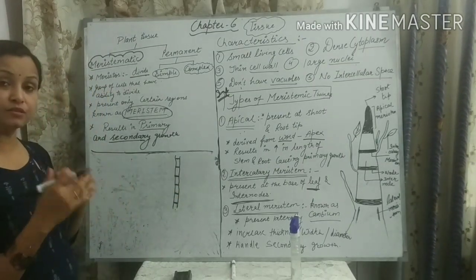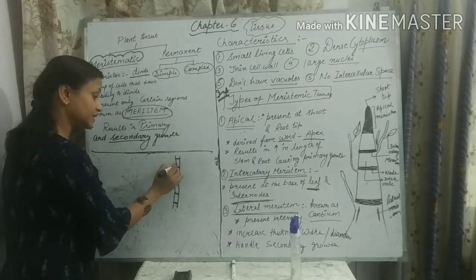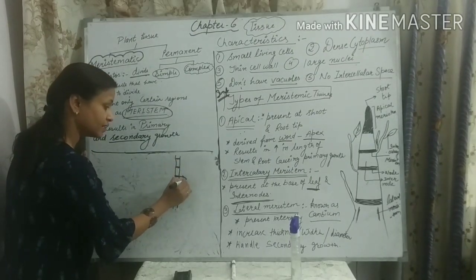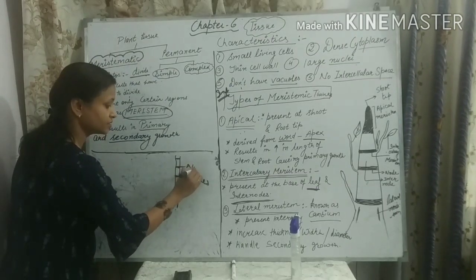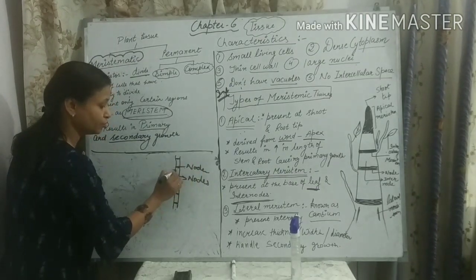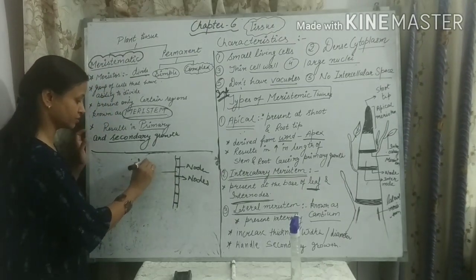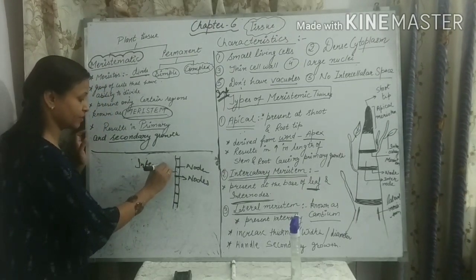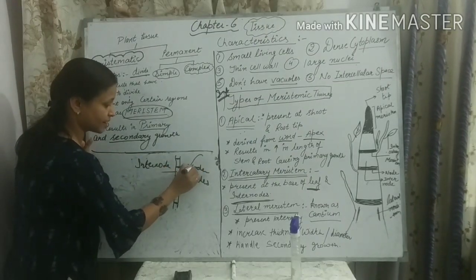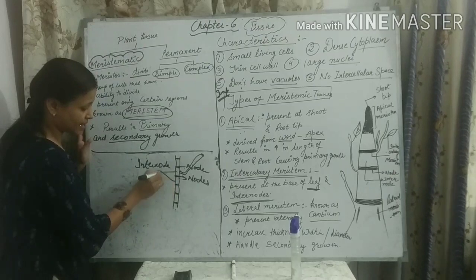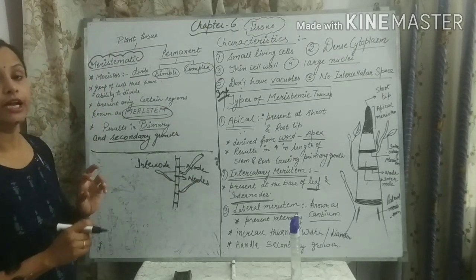It is known as a node, where we see small knots. So these are the harder regions. They are known as nodes of the plants. And between two nodes there is a soft region which is known as internode. The branches arise from the stem at the internode.